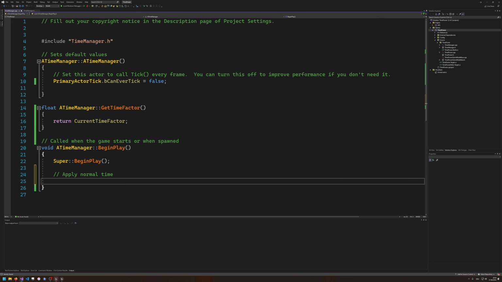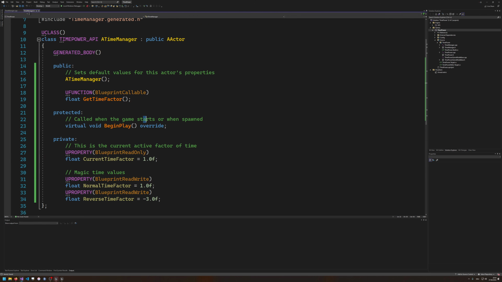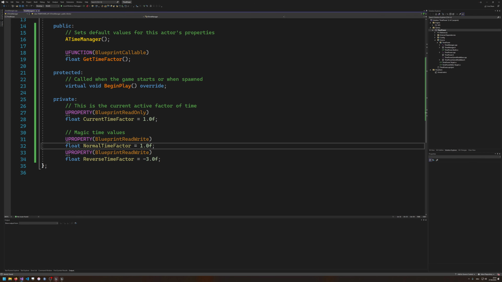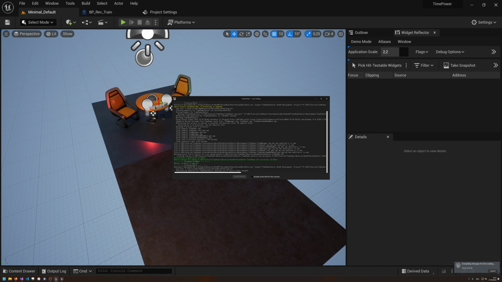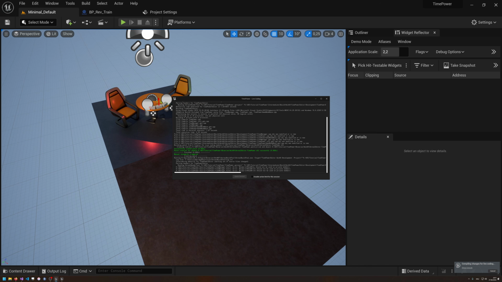So the current time factor is going to be equal to the normal time factor so that we load this at begin play. Okay, so let's see if this already works. So if I lost all my Unreal Engine skills in a few weeks, I didn't do a month.